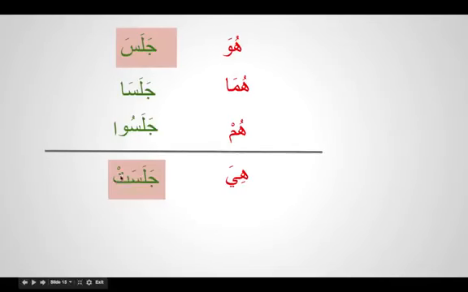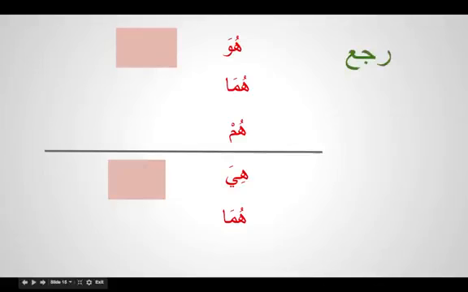This ta does not describe a pronoun, but it describes that it is done by a female. Ta here only describes that the action has been done by a female. Huma means jalasata. We attach the alif, and this tells us that the doers are two people. And the ta tells us that those two are women. So this tells us women, and this tells that there are two women.